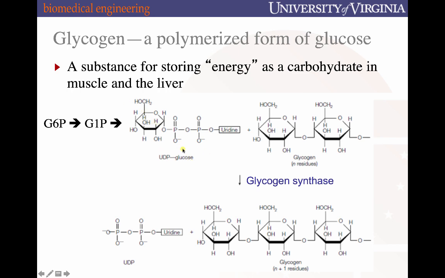And this UDP glucose acts as the monomer for a polymerization reaction that's catalyzed by an enzyme called glycogen synthase. The activity of glycogen synthase is regulated by phosphorylation, and it is regulated by things such as whether insulin is available in the cell and the availability of glucose.